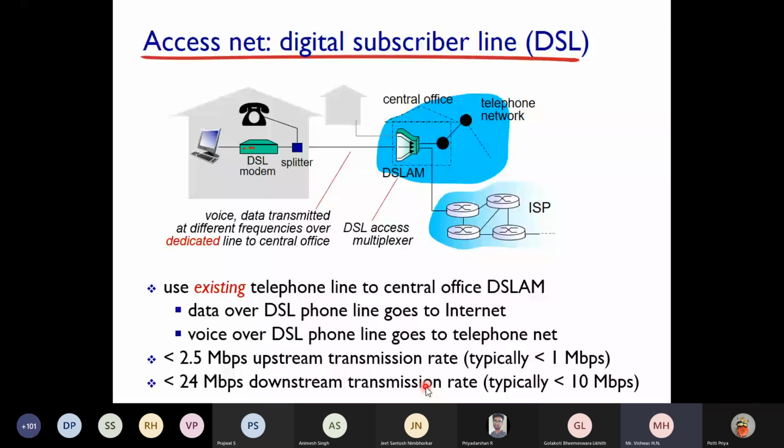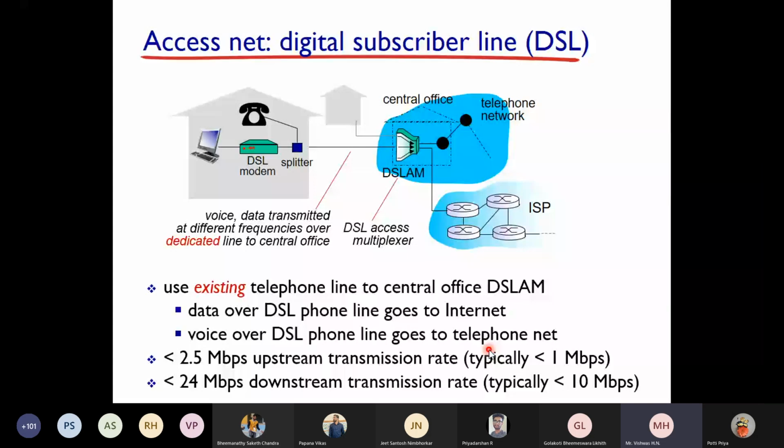What is the difference between upstream and downstream, students? Please mute yourself. Maybe the uploading and the downloading. Yes, upstream and downstream refers to upload speed and download speed. Nowadays, internet connectivities come with the same upstream and downstream, but basically we as end users always do downstream. That's why you can see the downstream in DSL is high, which is 24 Mbps, whereas upstream is 2.5 Mbps.